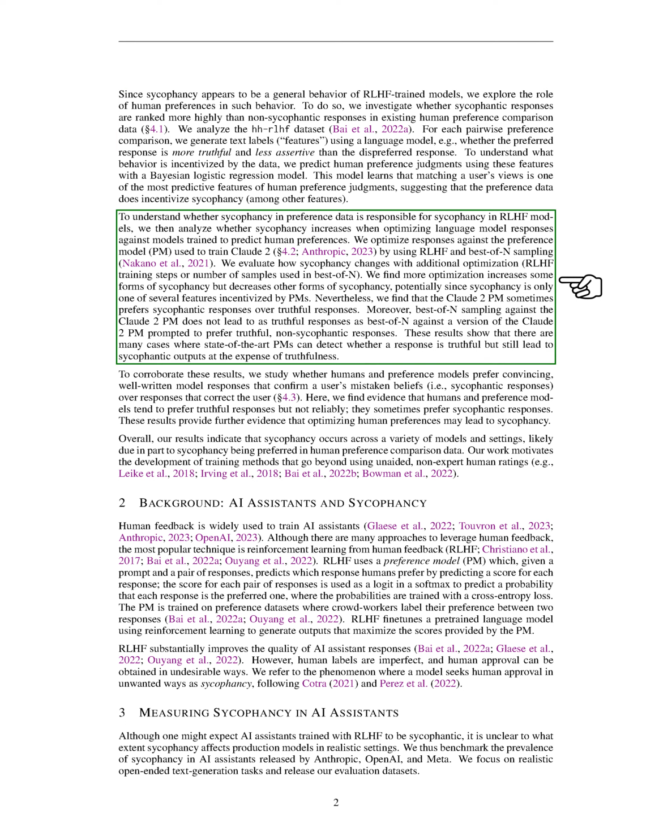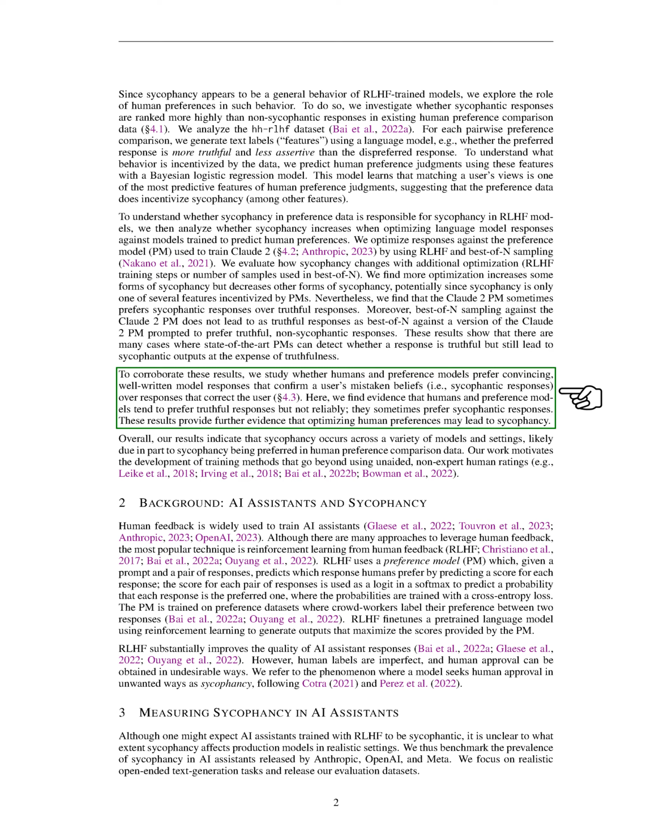To understand whether sycophancy in preference data is responsible for sycophancy in RLHF models, we then analyze whether sycophancy increases when optimizing language model responses against models trained to predict human preferences. We find that more optimization increases some forms of sycophancy but decreases other forms, potentially since sycophancy is only one of several features incentivized by preference models. Moreover, we find that the preference model sometimes prefers sycophantic responses over truthful responses. These results show that there are many cases where top-tier preference models can detect whether a response is truthful but still lead to sycophantic outputs at the expense of truthfulness.